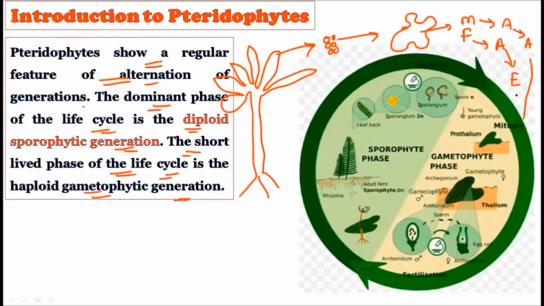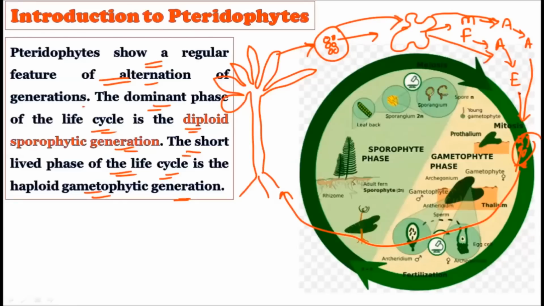After the fusion of the anthrozoid and the egg, there will be the formation of the zygote, and this zygote will be converted into the sporophyte. The sporophyte will again produce the spores. Spores will create the gametophyte. The gametophyte will create the antheridium and archegonium, which produce the anthrozoids and the egg. After their fusion, the zygote is formed, and again the zygote converts into the sporophyte. So this is how the alternation of generation occurs.